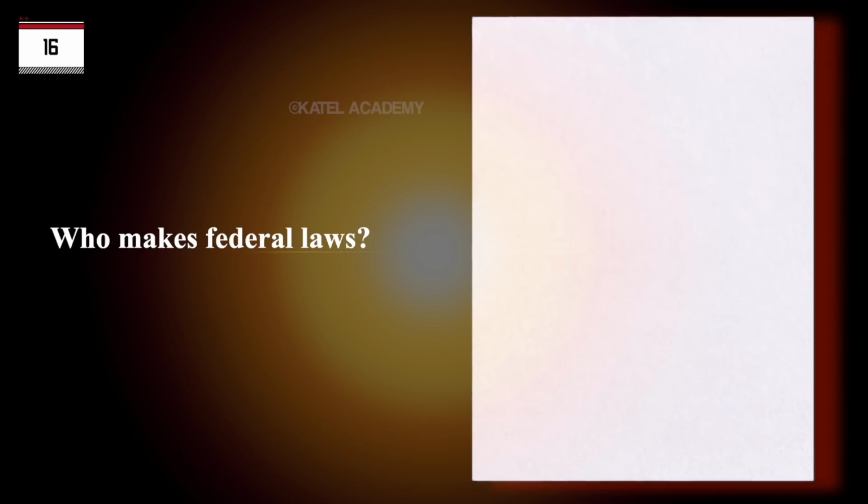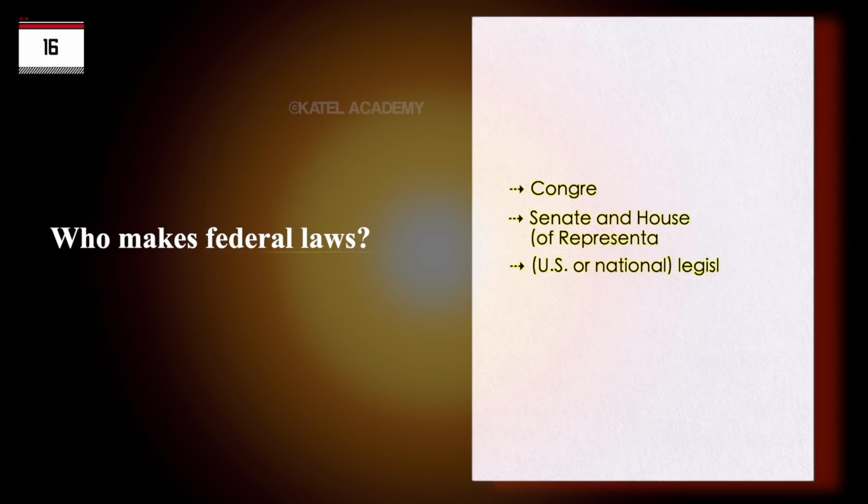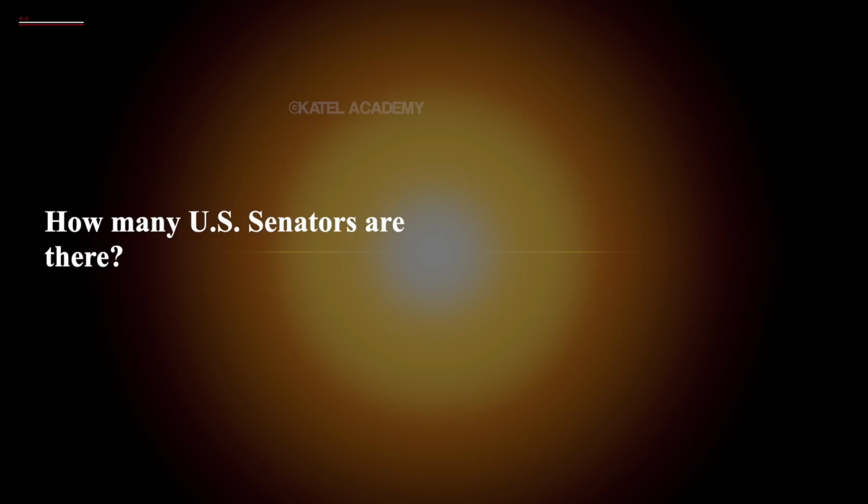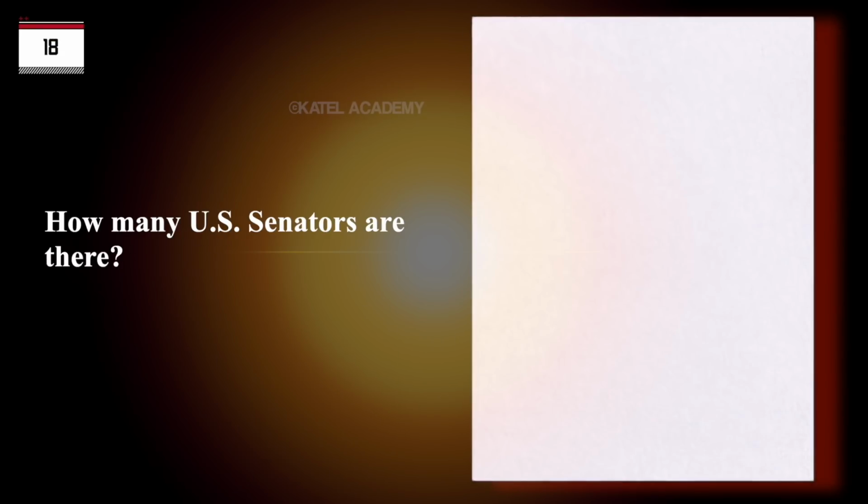Who makes federal laws? Congress. Senate and House of Representatives. U.S. or national legislature. How many U.S. senators are there? 100.